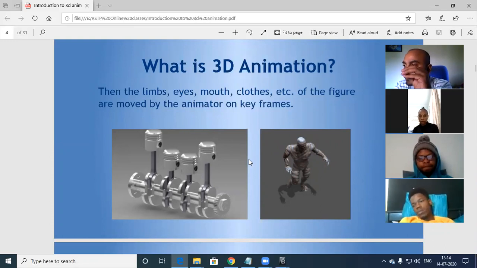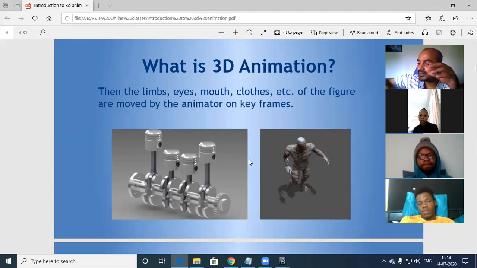For example, a baby walk is different. A boy walk is different. A girl walk is different. An adult walk is different. And an old person, your grandfather, grandmother, their walk cycle is different. That's how, when you're lifting the body weight, your body movements are different. That's how all these things you are going to learn. I'm just giving key examples of what all you will be learning.